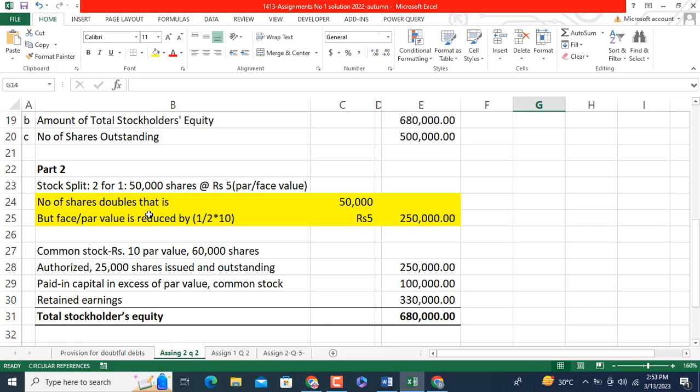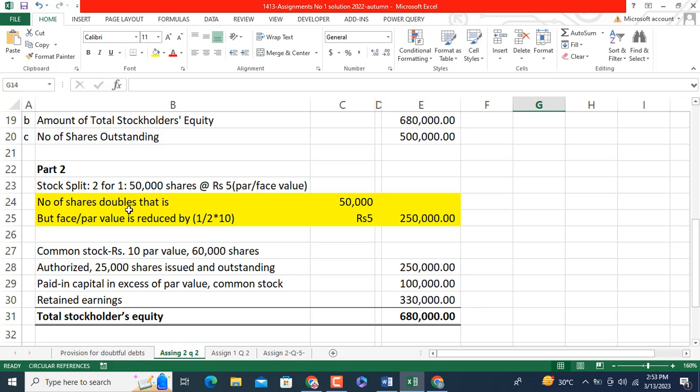If you had one share before, now you have two shares, but the drawback of a stock split is that it reduces the par value by the ratio of the split. Here the ratio of the split is 1 by 2, and the par value is 10. So 10 into 1 by 2 is equal to 5 par value.